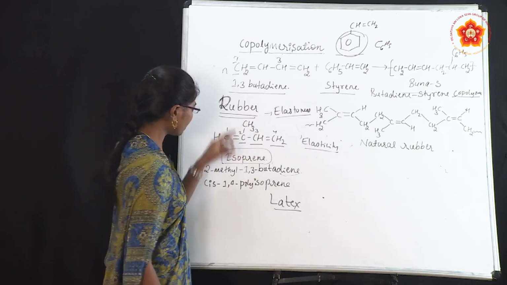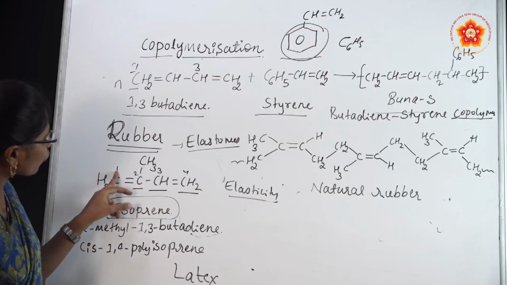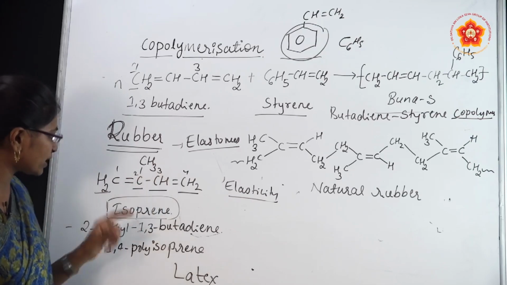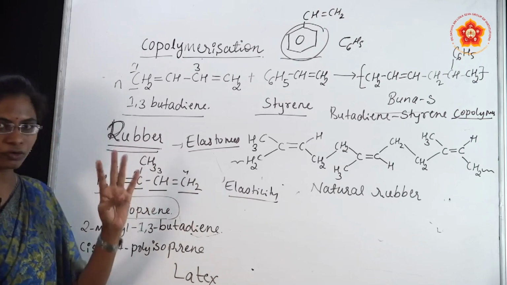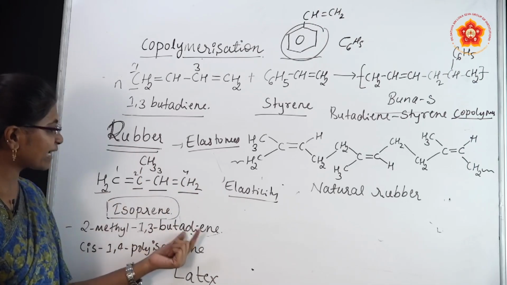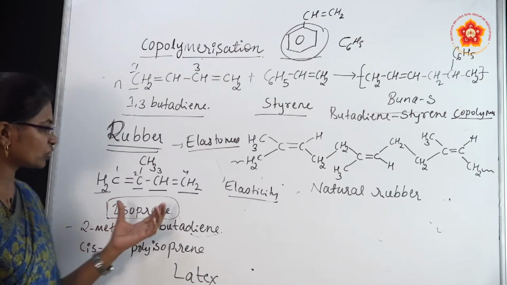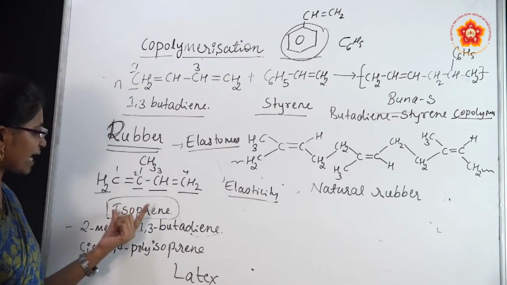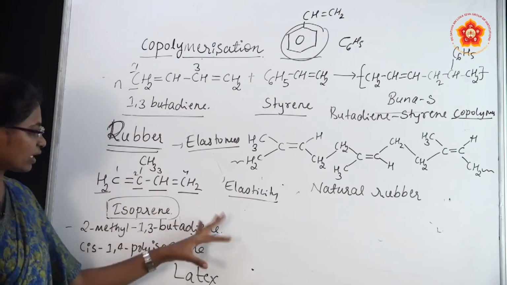There is a 2-methyl group, and at carbon 1 and carbon 3 there are double bonds, so 1,3-butadiene. Butadiene means 4 carbon atoms with 2 double bonds. In the examination they will ask the IUPAC name of isoprene. You should write 2-methyl-1,3-butadiene.